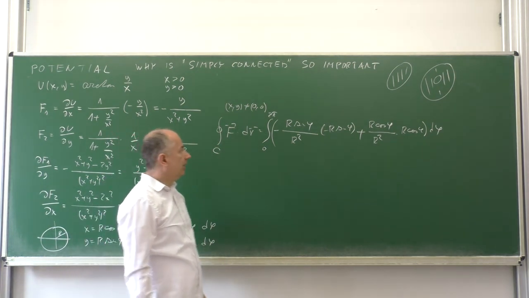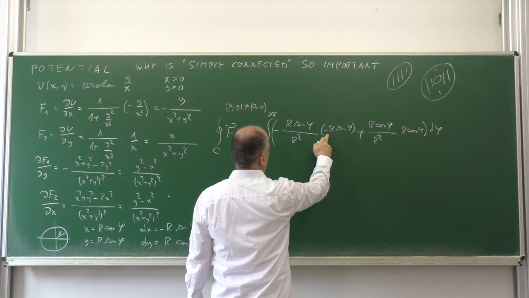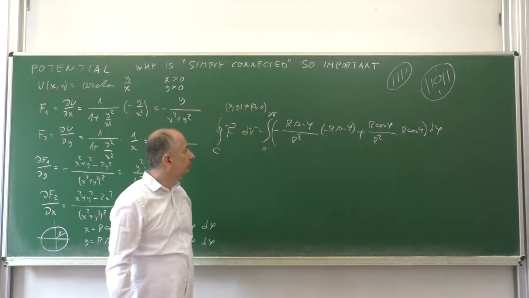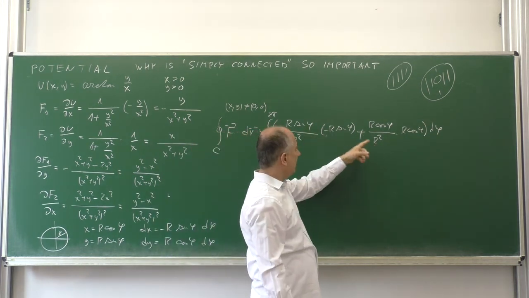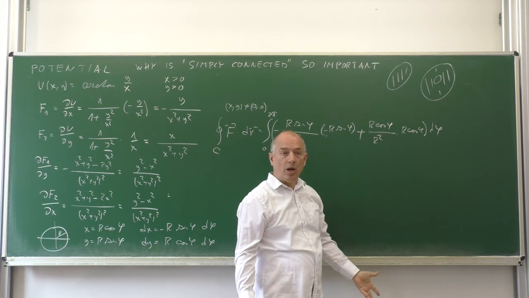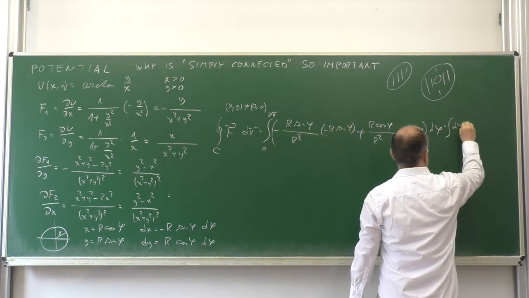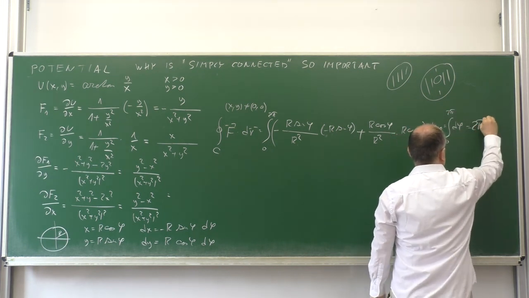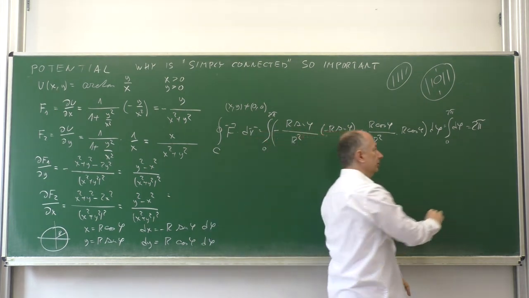And this can be simplified. Minus minus gives plus. R times r is r squared, divided by r squared is 1. Similarly here. And what remains is sine squared plus cosine squared, which is 1. So we have the integral of 1 times d phi from 0 to 2 pi, which is 2 pi. You see? Different from 0.